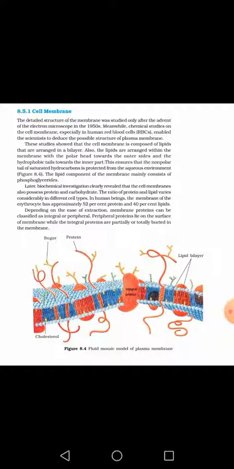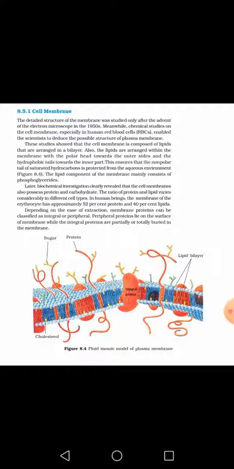The detailed structure of the cell membrane was studied only after the invention of the microscope, means when well developed microscopes were invented, only after that the structure of the cell membrane was discovered, around 1950 onwards. Meanwhile, chemical studies on the cell membrane, especially in the human RBC, enabled the scientists to deduce the possible structure of the plasma membrane.